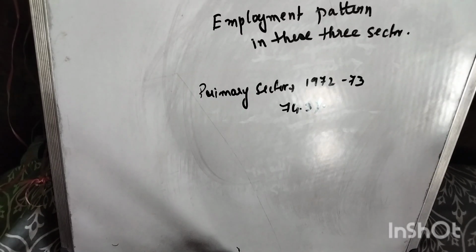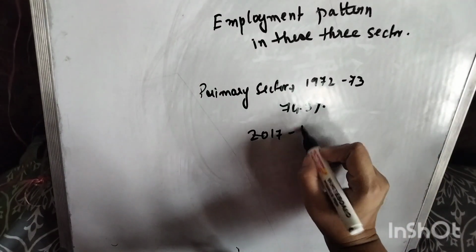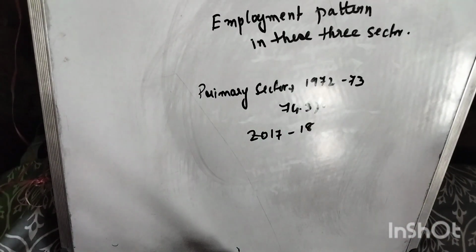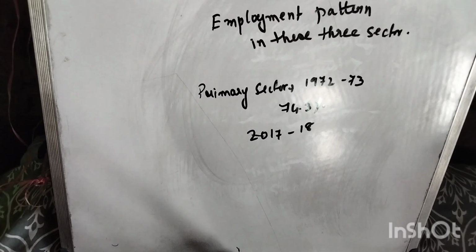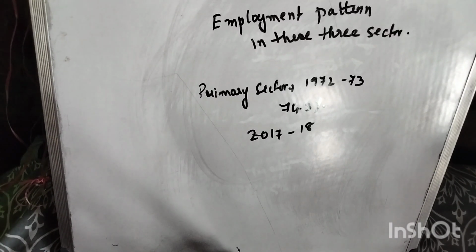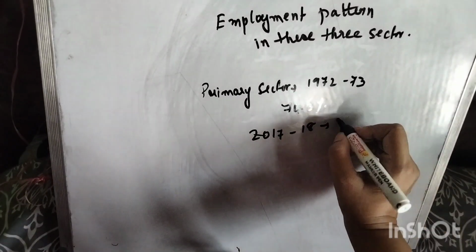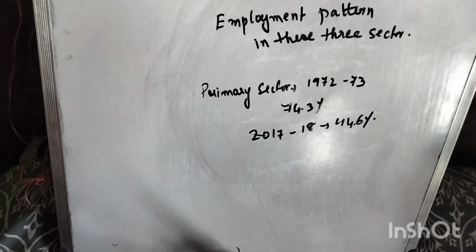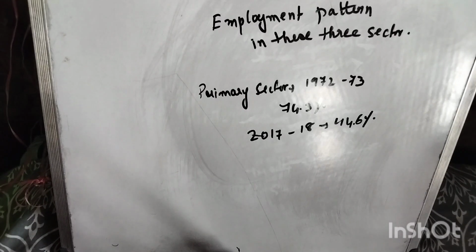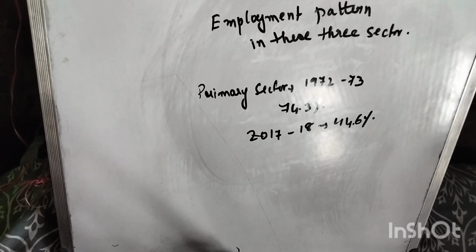Then when we move on to the year 2017 to 18, we can see this percentage has been reduced to 44.6%.